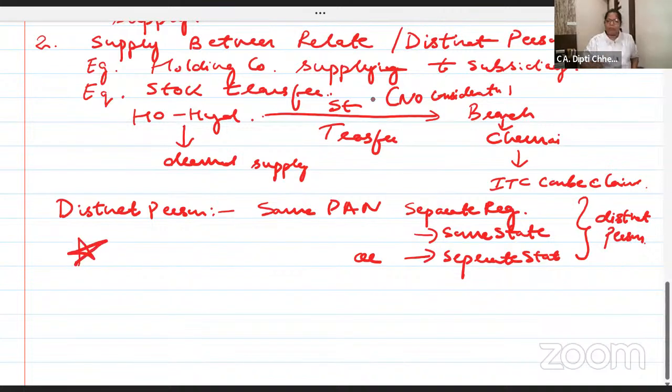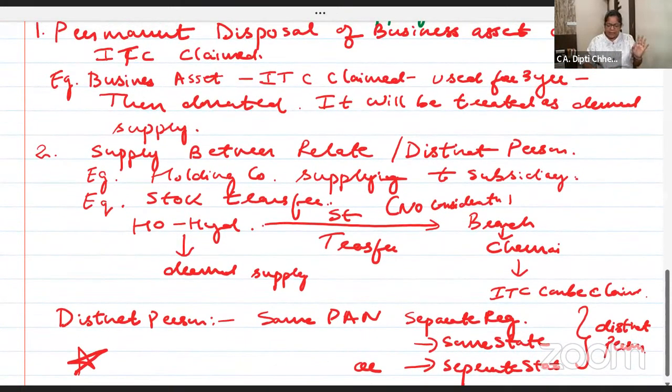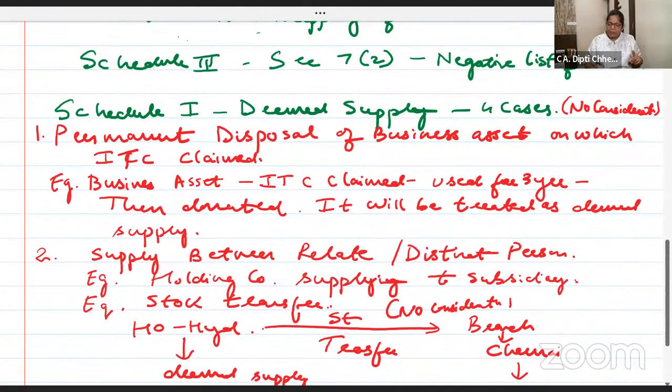Mark it, very important for the exam. Same PAN, separate registration within a state, because you are doing two different kinds of businesses, different verticals, or same PAN, separate registration in two different states, Hyderabad and Chennai. It is treated as a distinct person. So if there is a stock transfer, it is treated as deemed supply. Is it clear to everyone? Permanent disposal of asset.